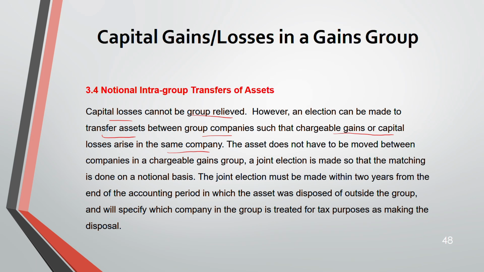If this happens, asset does not have to be moved between the companies in the gain group. So you make a joint election so that the matching is done on a notional basis. Joint election you have to make within 2 years from the accounting period in which the asset was disposed of outside the group, and will specify which company in the group is treated for tax as having made the disposal. That means you will write which company is said to make the disposal in the group so that he will be charged to tax.